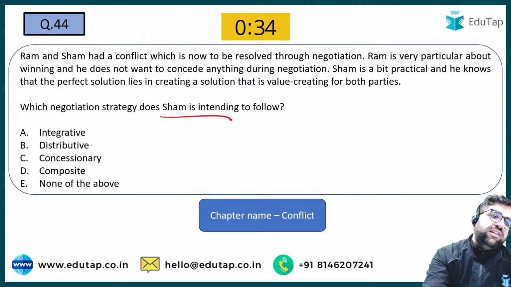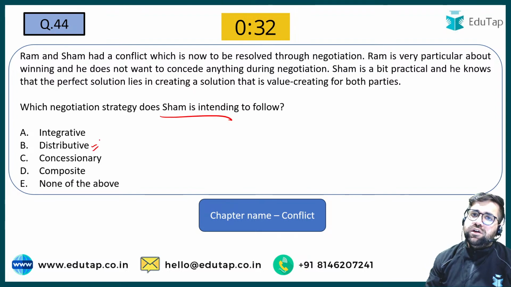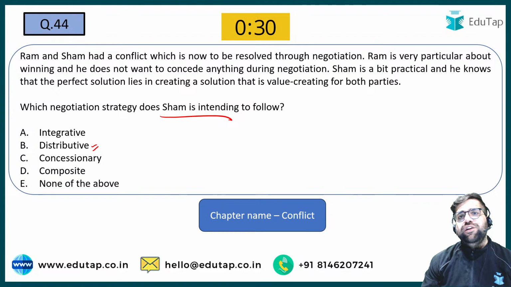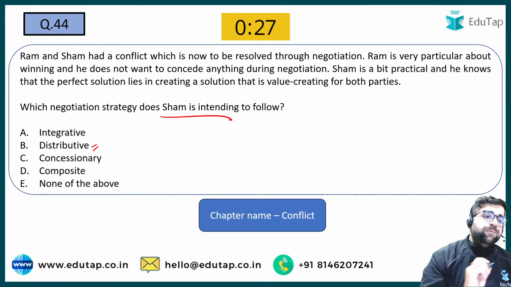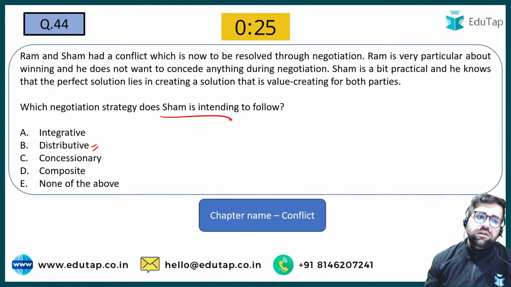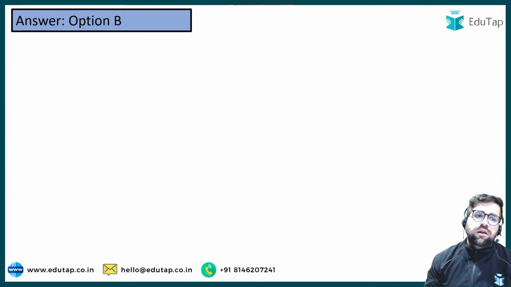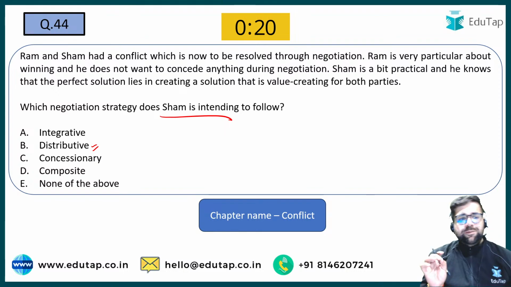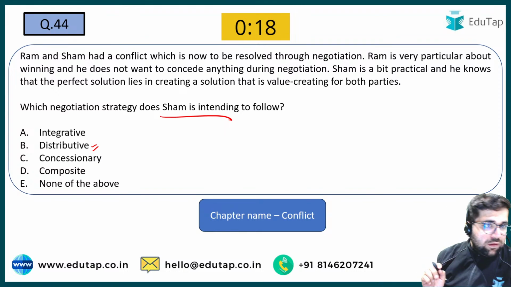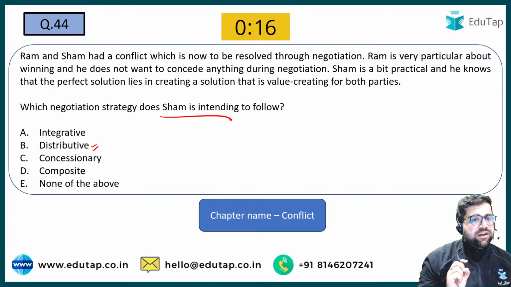Sham is following distributive. Distributive means that you also win and I also win during the negotiation. Just a minute. Sham will be following, yes, distributive or integrative. Yes, he will be following integrative.